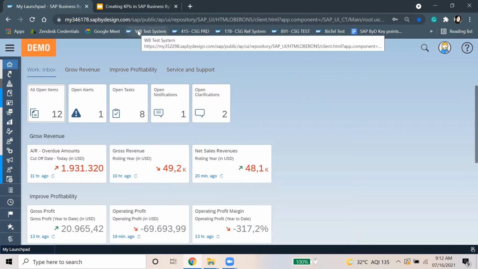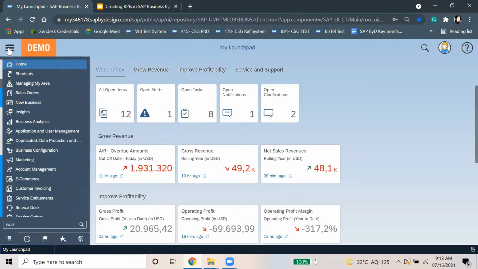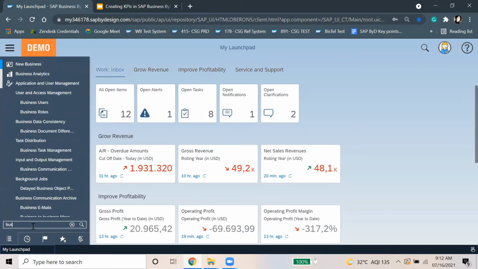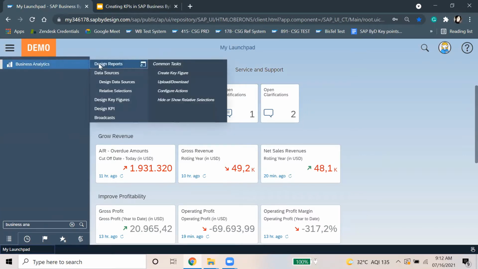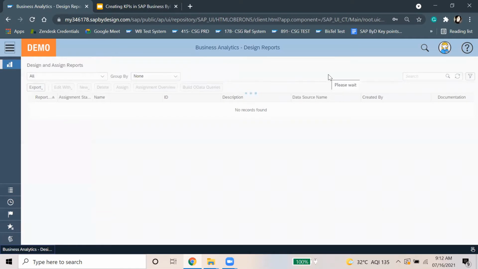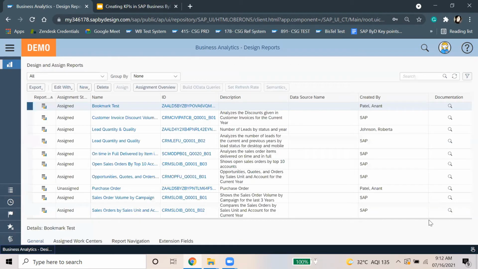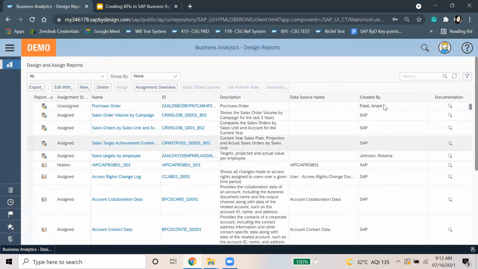We have the reports, which are inbuilt in SAP Business ByDesign and freely available in the Business Analytics work center, Design Reports work center view. We have a lot of reports available here, which are created by SAP.